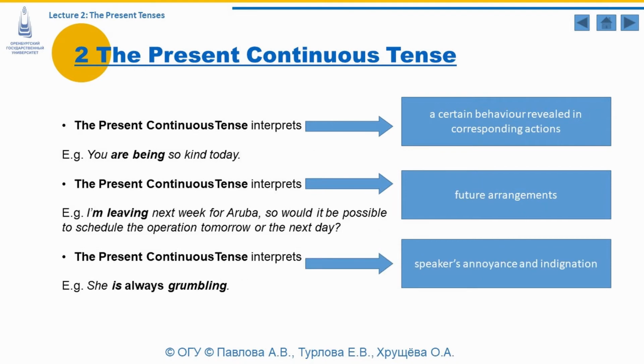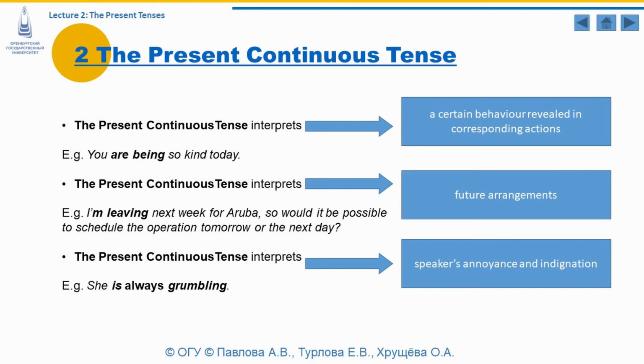The present continuous tense may also interpret a certain behavior revealed in corresponding actions. For example, you are being so kind today. So today indicates a regular action, but this behavior is probably untypical for that person, and thus we indicate a certain behavior revealed in corresponding actions. And the present continuous tense helps us to interpret this fact.